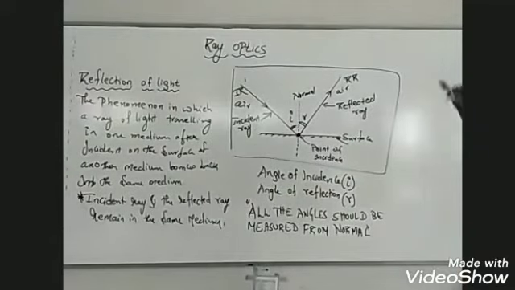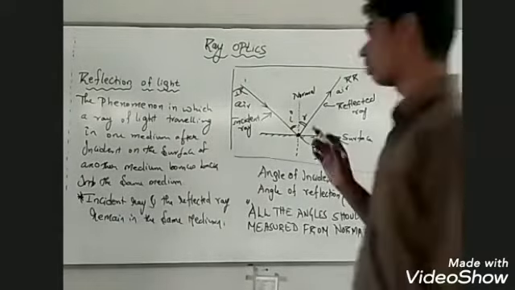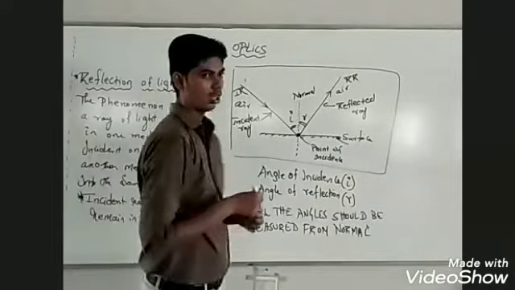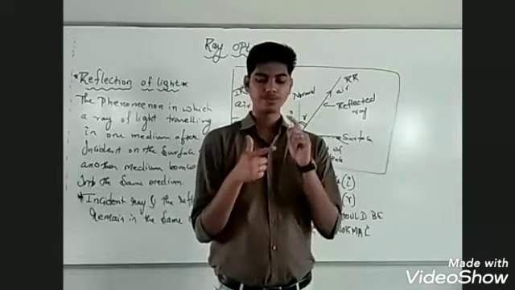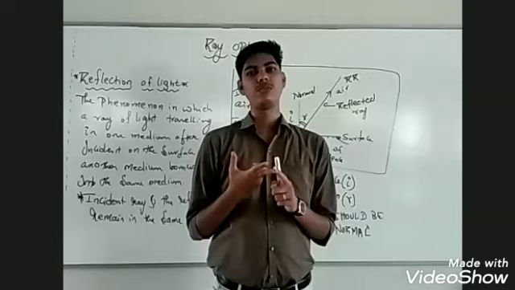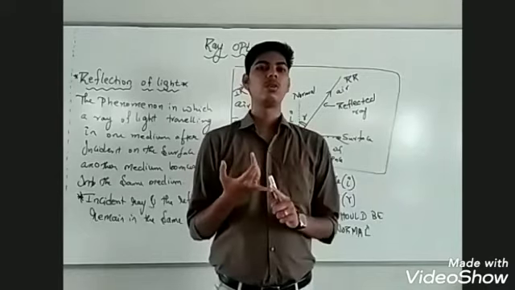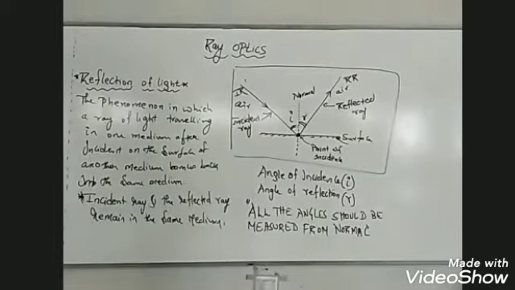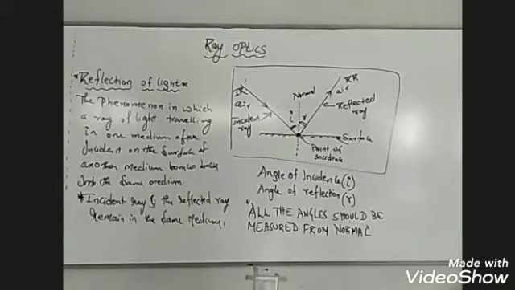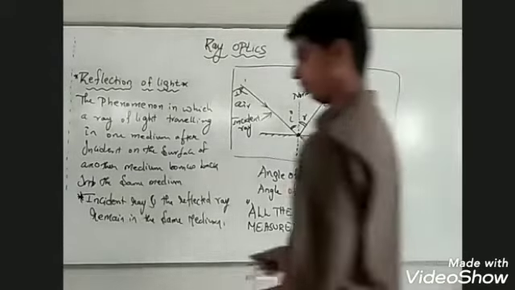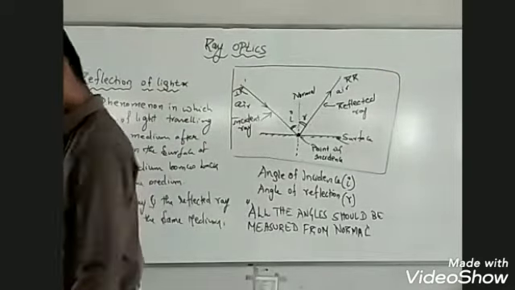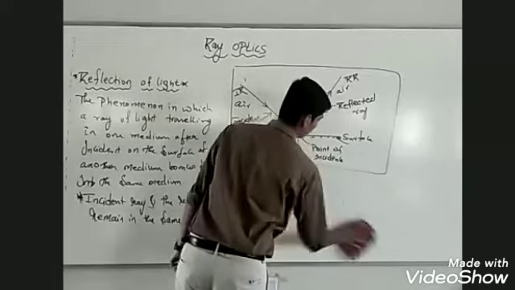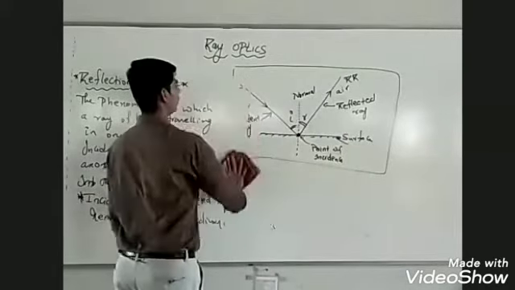So this is the basic idea which you must understand before learning the laws of reflection of light. Is this clear? What is reflection of light? What is incident ray? What is reflected ray? What is angle of incidence? What is angle of reflection? And what is normal? Is this idea clear? Okay. With this idea of what is reflection of light, we will try to understand the laws of reflection of light.